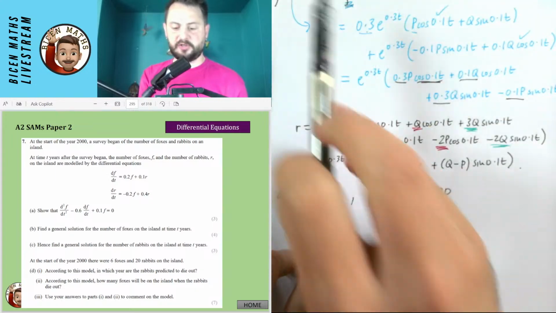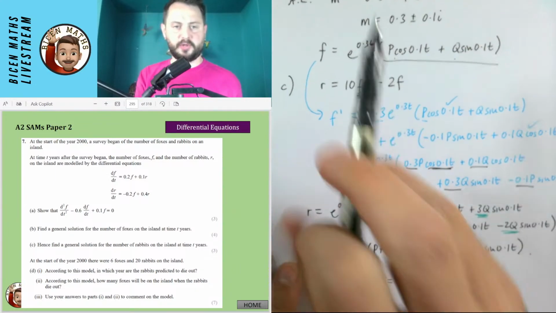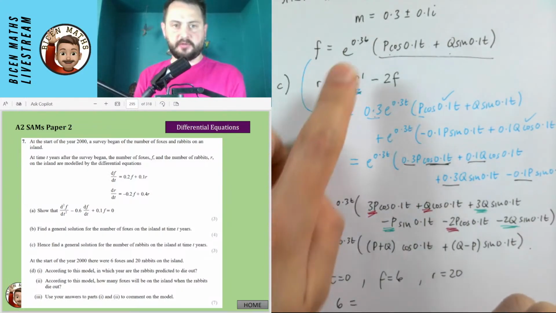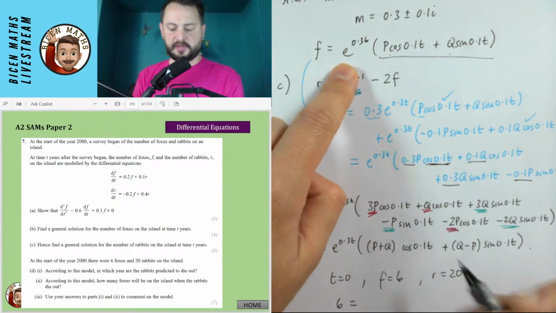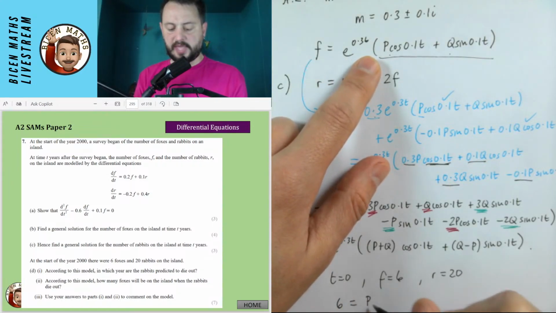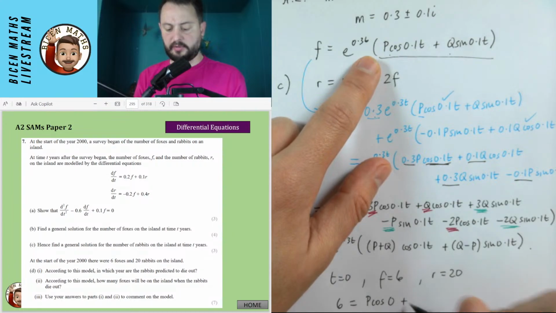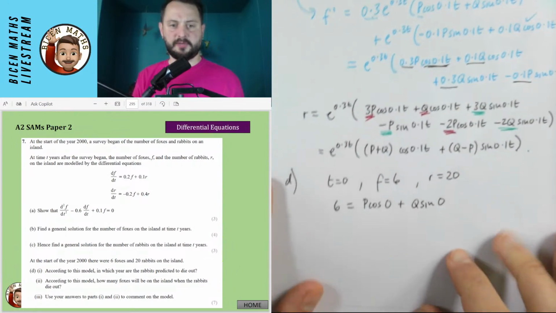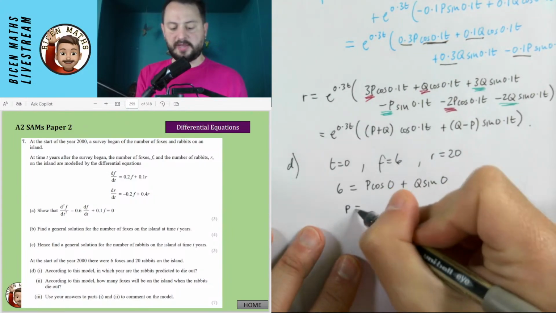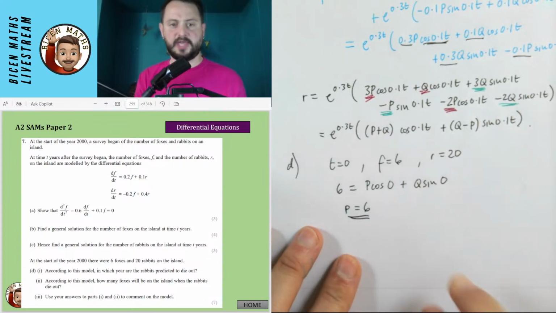I'm just going to basically substitute them into the 2 equations. So this one that I've got at the top is here. So I'm going to say that the number of foxes is 6. So 6 is equal to e to the 0.3t, which is just going to be 1, times P cos of 0 plus Q sine of 0. And you should know in further maths that cos of 0 is just 1 and sine of 0 is 0. So we've immediately found out that P is equal to 6.